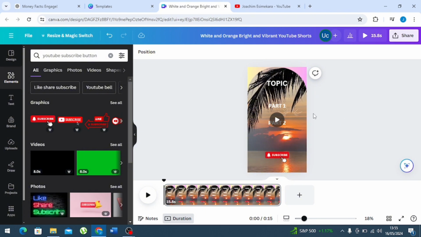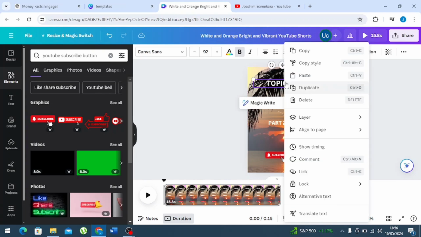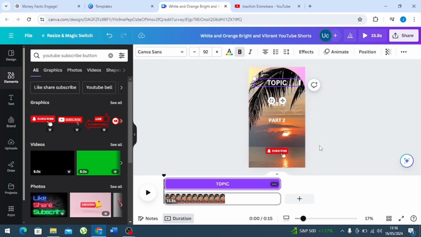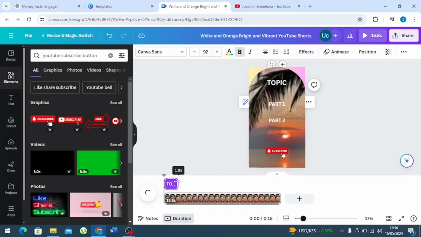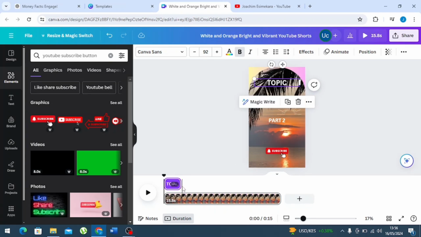And another thing you want to do is to set the duration of each of these. You will not want every one of it to come up at once. You want it to show one after the other, like having part 1 show before showing part 2. So we need to set the duration and timing. To do this, you need to come over to each of these texts, right click and show timing. As you can see, we want the topic to come first, then we have to resize for about maybe 2 to 3 seconds.